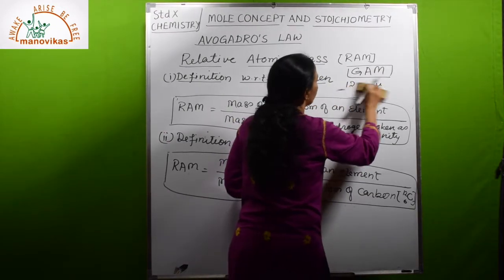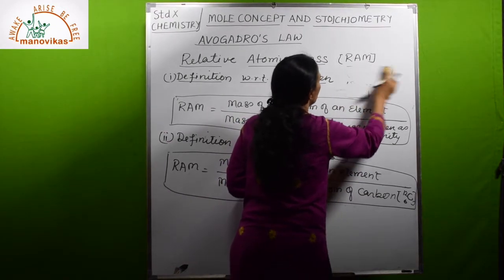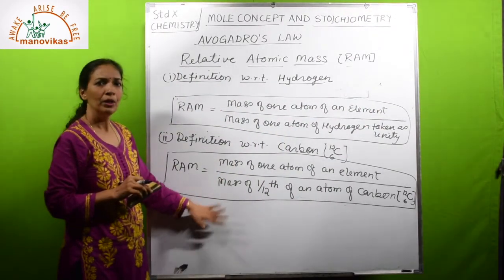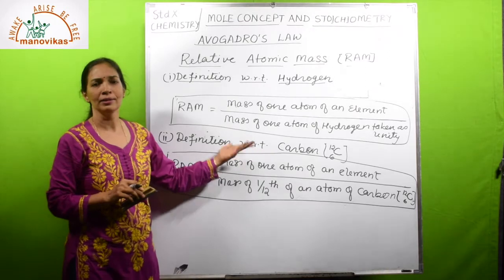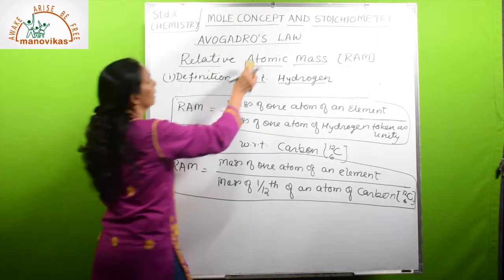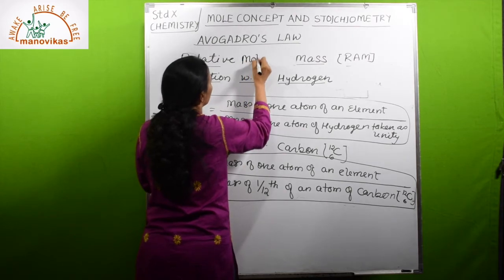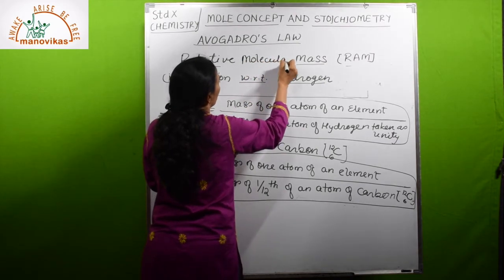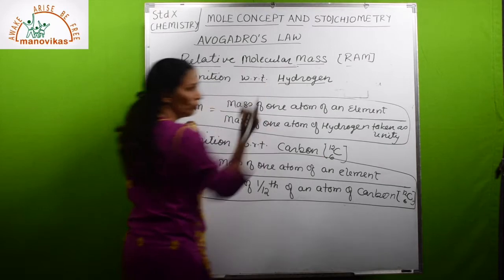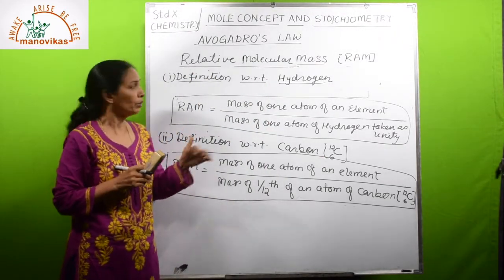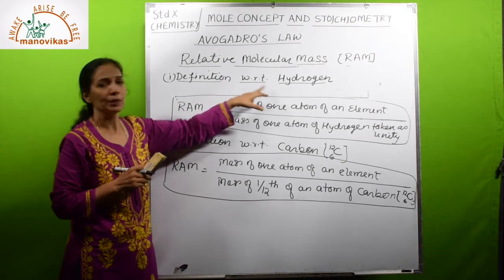After this, we will see what is relative molecular mass, and keeping this way, there is a slight change. Relative molecular mass: mass of a molecule of a substance. First the definition with respect to hydrogen.